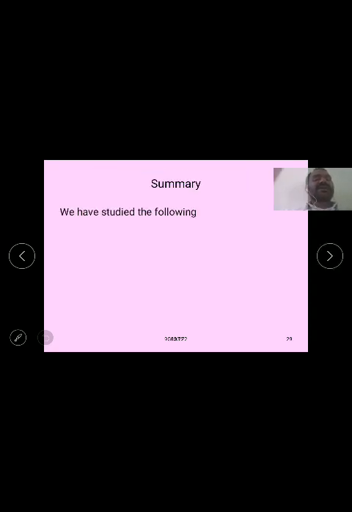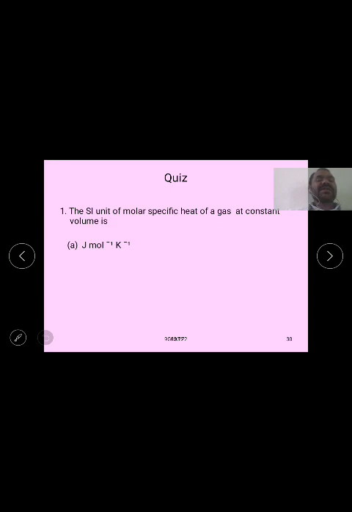So these are the specific heat of a gas at constant pressure and at constant volume, and the molar specific heat of a gas at constant pressure and constant volume. The SI unit of the molar specific heat of a gas at constant volume is the same: joule per mole per Kelvin.